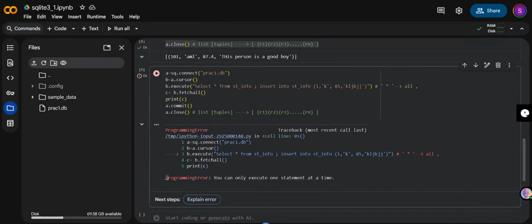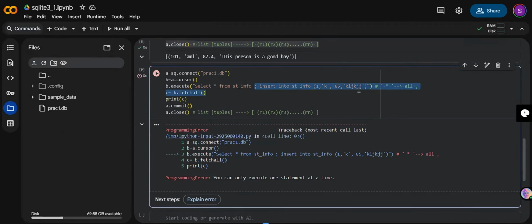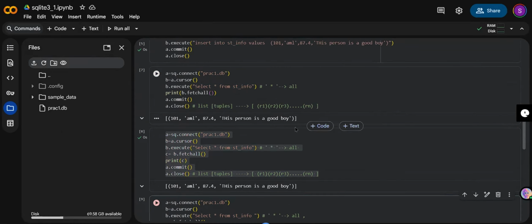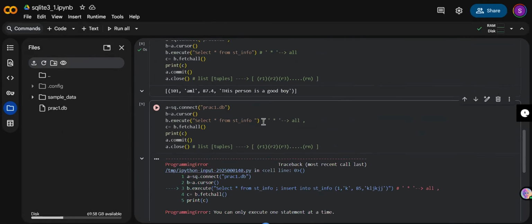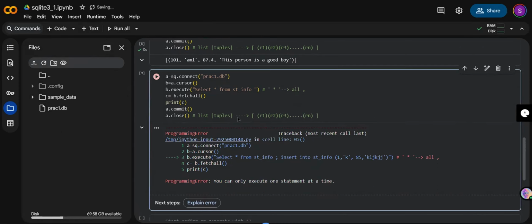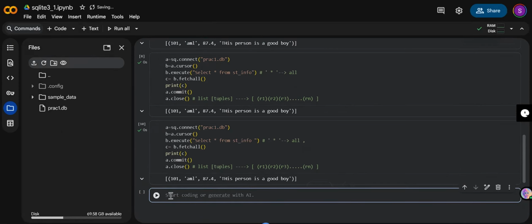Now have a look. Here it is giving a programming error. It is telling you can only execute one statement at a time. Means if I want to execute multiple statements, I cannot. I have to execute only one statement at a time. Now that's a problem. Every time I have to write the whole code, that means it's time consuming. So what we are going to do here is, in spite of just a single thing, execute this thing first of all, and then execute.